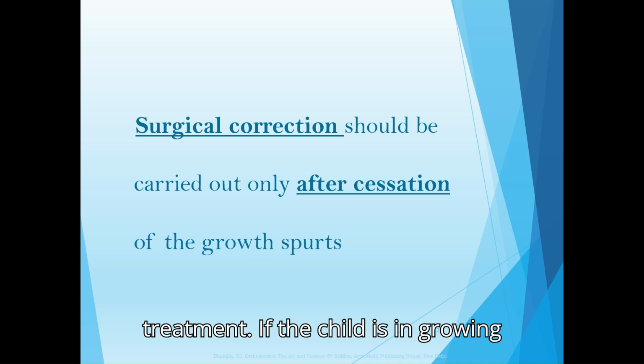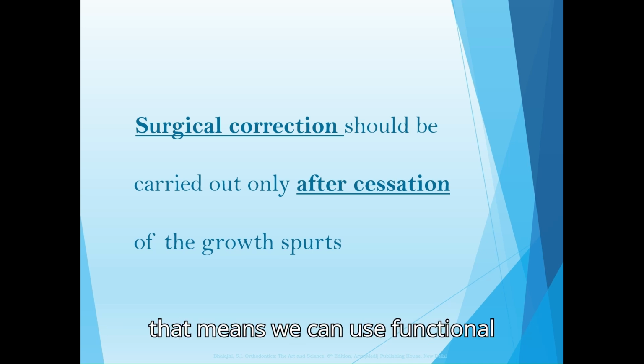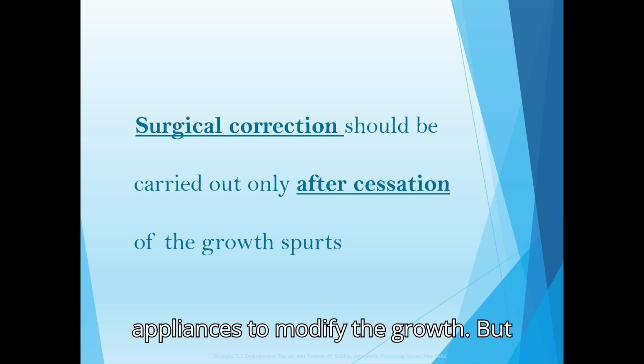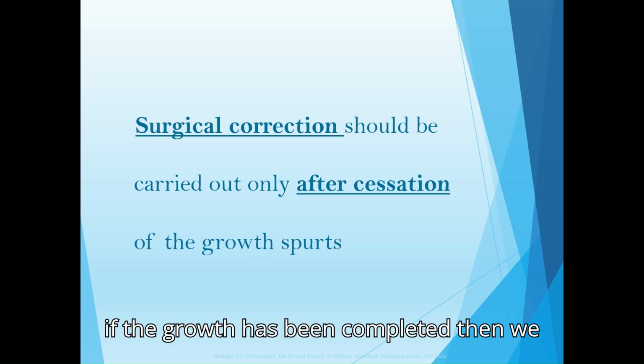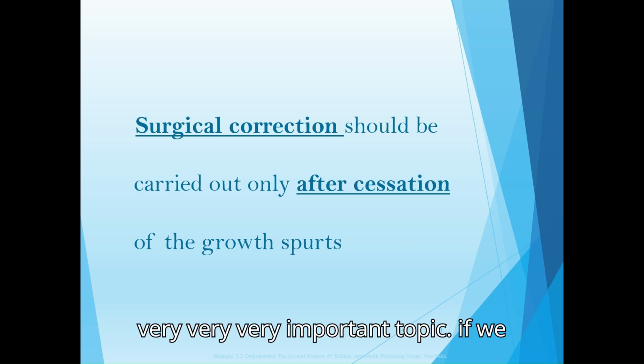If the child is in a growing stage, that means growth spurts are there, so we can use functional appliances to modify the growth. But if the growth has been completed, then we will go for correction via a surgical way. So this is extremely important.